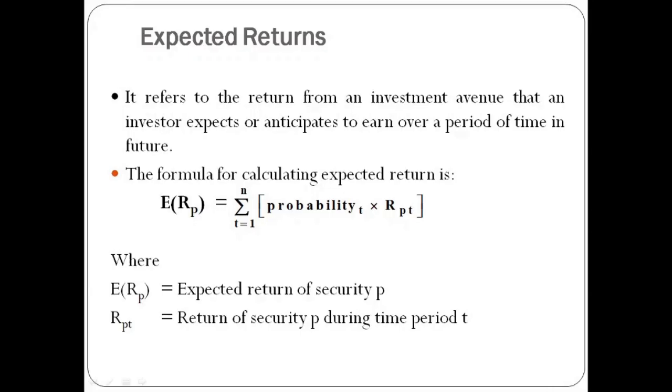Okay, expected returns. It refers to the return from an investment avenue that an investor expects to earn over a period of time in future. The formula for calculating expected return is ERp is equal to summation of probability into Rpt. Okay, so here ERp is expected return of security P and Rpt is return of security P during the time period t. So here probability is attached because future is uncertain. So the returns may or may not occur. So this is all about return on security.